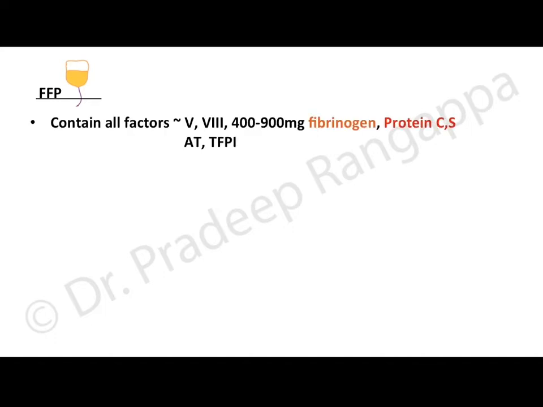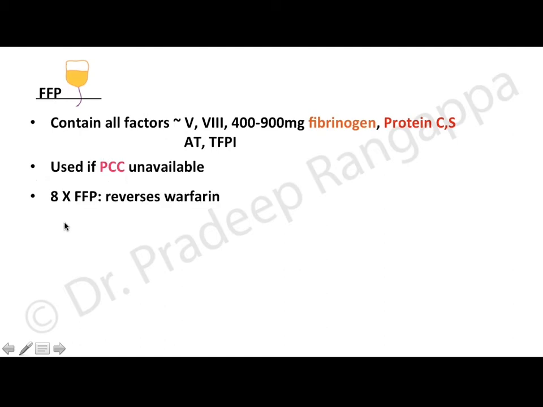Now just to understand FFP, it contains all factors. It contains factor 5, factor 8, 400 to 900 mg of fibrinogen, protein C, protein S, antithrombin, and tissue factor plasminogen inhibitor. The recommendation is that FFP is to be used if prothrombin complex concentrate is unavailable. 8 units of FFP is known to completely reverse warfarin effect.